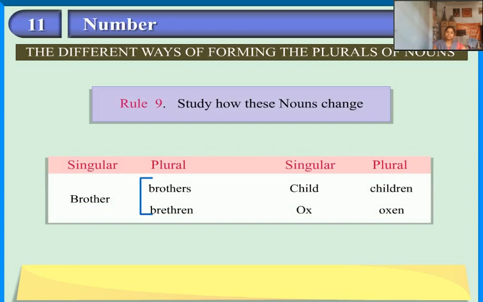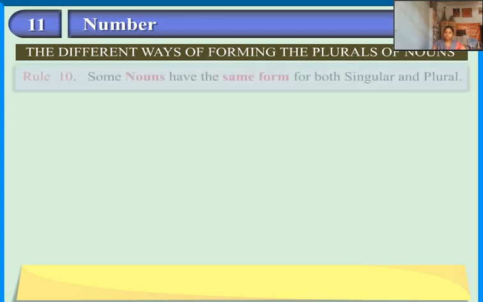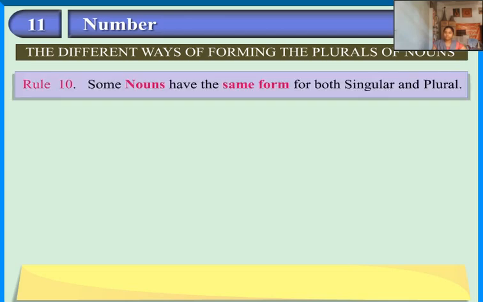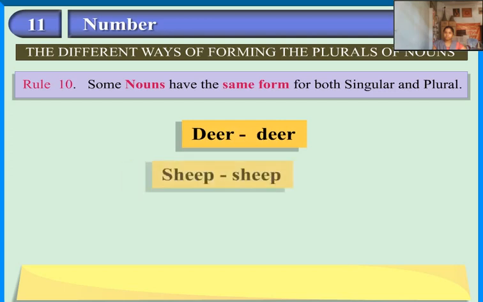Rule 9. Study how these nouns change. Brother, brothers or brethren. Child, children. Ox, oxen. They end in en. Rule 10. Some nouns have the same form for both singular and plural. Examples: deer, deer. Sheep, sheep.